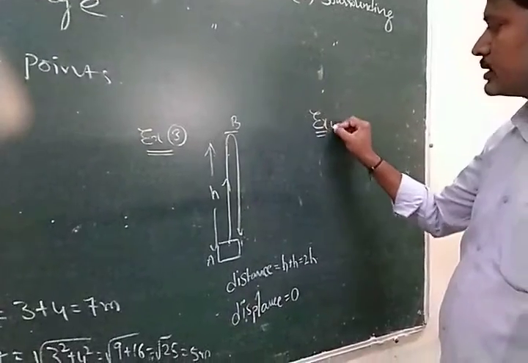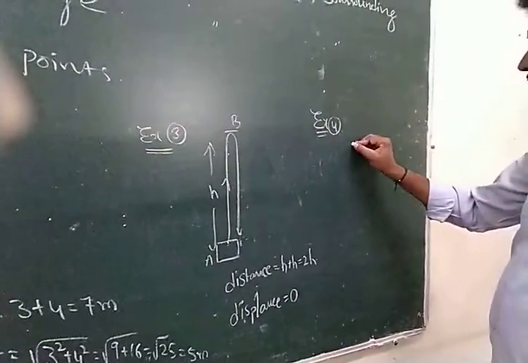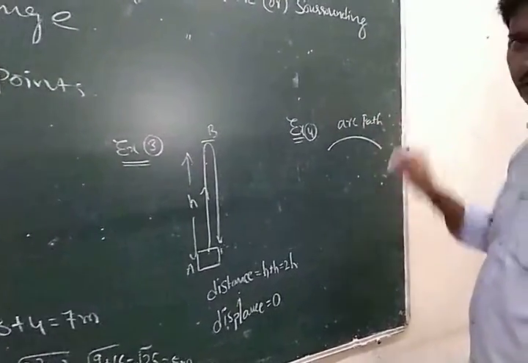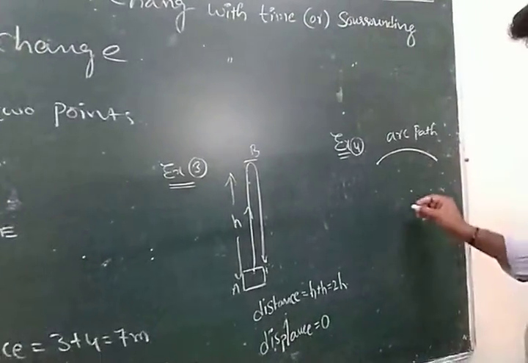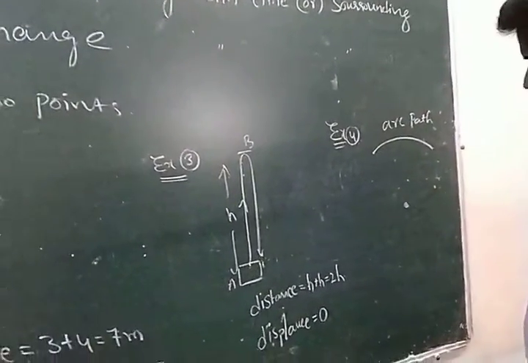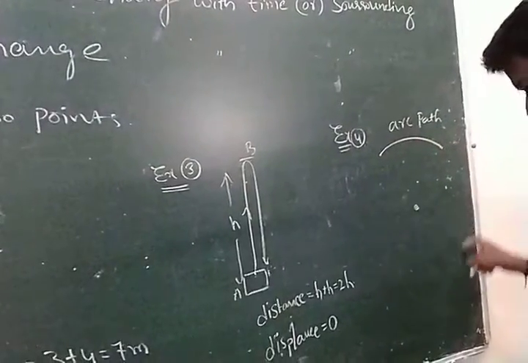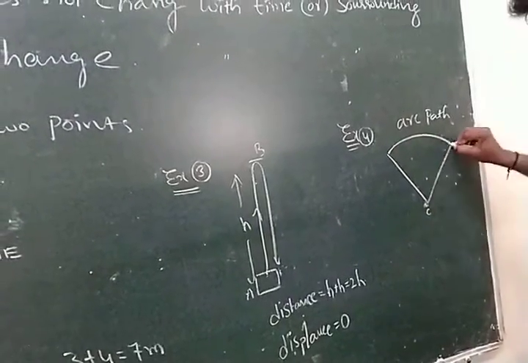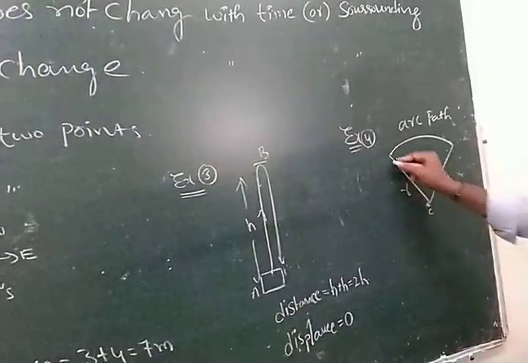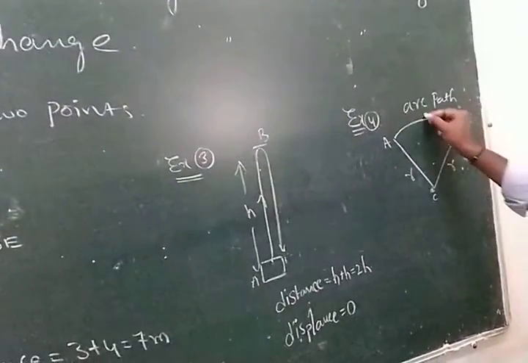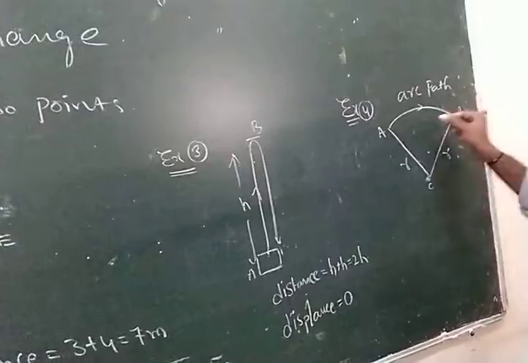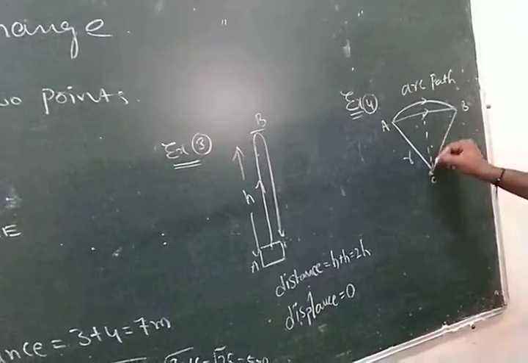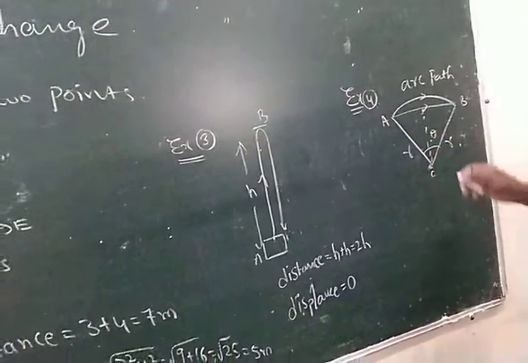In the next case, for example, a particle covers an arc path. What is the distance and what is the displacement? This is the center of the arc. When it is extended, we get a circle. This is the center of the circle, and here R is the radius. Next, from A to B, this long path is called distance, and this short path is called displacement.